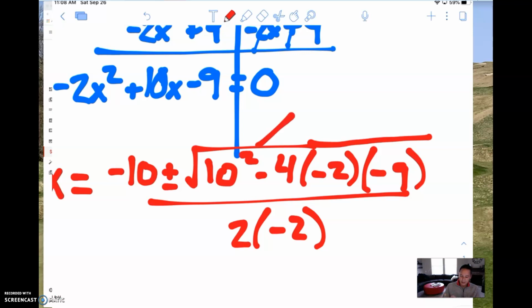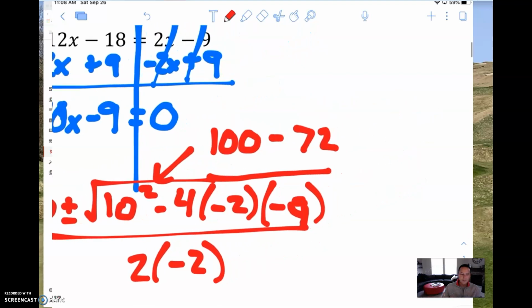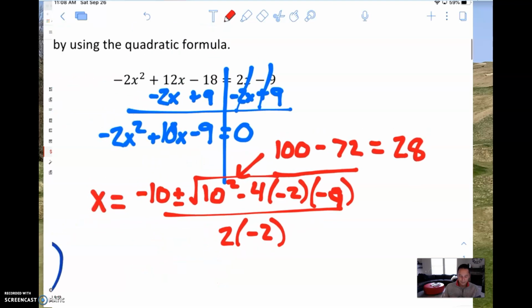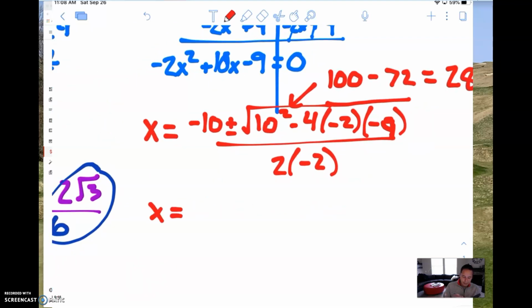So 10 squared, that is just 100. If we take a negative times a negative times a negative, that would be a negative. And then we have 4 times 2 is 8. 8 times, it looks like a 7, but it actually is a 9. Sorry. 8 times 9 is 72. So all of the stuff under the square root, that will just simplify to equal a 28 under there. So we're going to rewrite it now. We have x equals negative 10 plus or minus the square root of 28